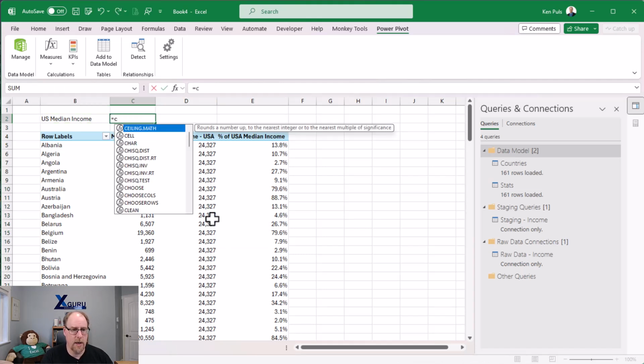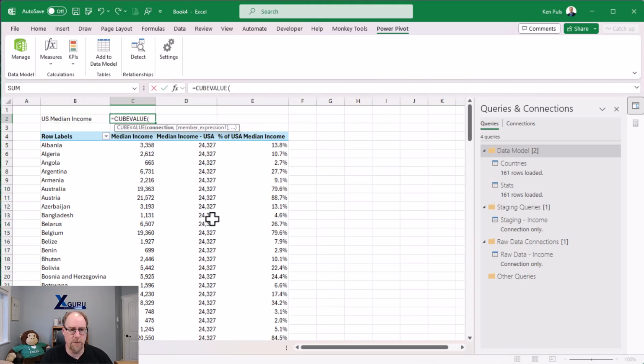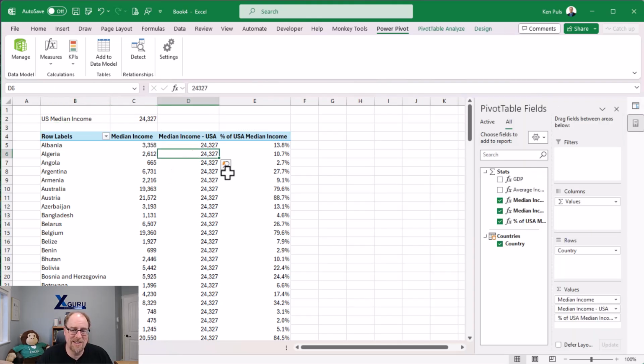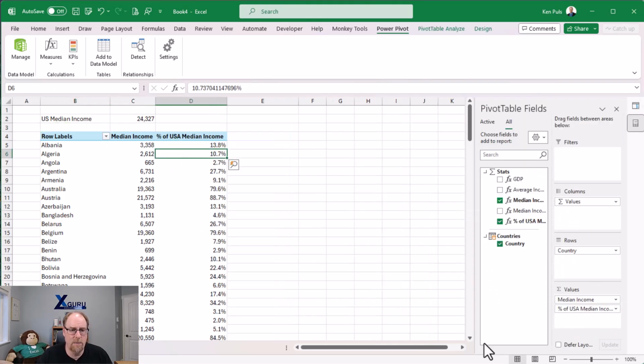I can write a cube value function targeting this workbook data model and pull up the measures for median income USA. I'll close my quotes and close my parenthesis here. And what you'll notice is that we get the same value, which means that I really don't need this on the pivot table. Brilliant. So that makes that look a little bit better there.